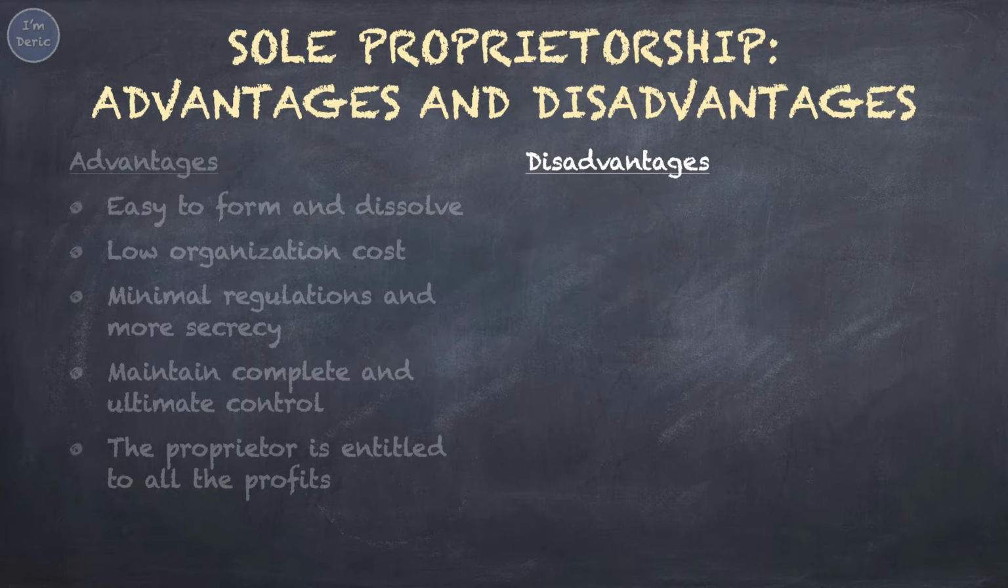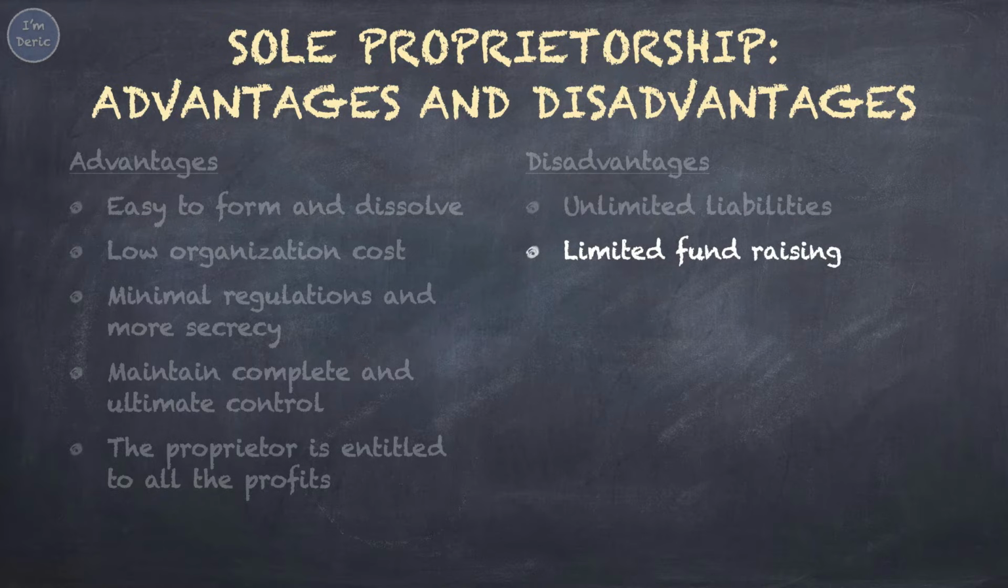For the disadvantages: first, unlimited liabilities. This means that you will have to pay for all the debts of the company. If you are not able to repay the debts, the company will be bankrupt, and you may go bankrupt as well. Limited fund raising. It happens because you don't have other partners who can contribute money to run the business. Banks might not consider lending money to you if you don't have a good credit record in the past.